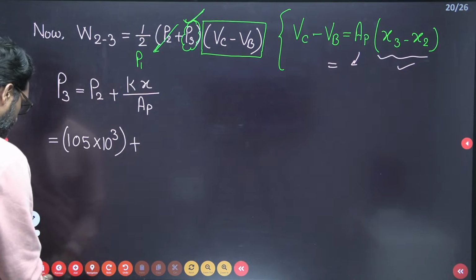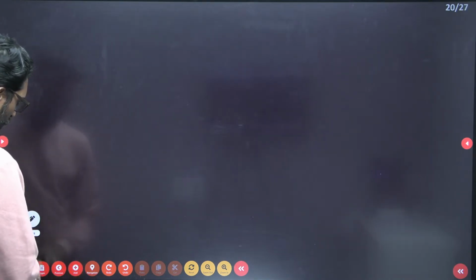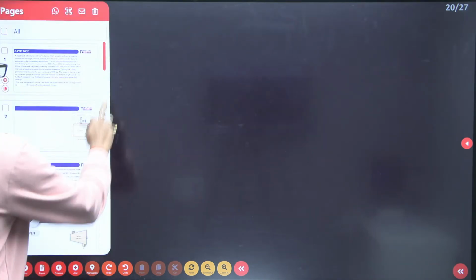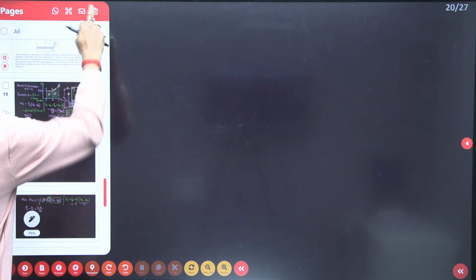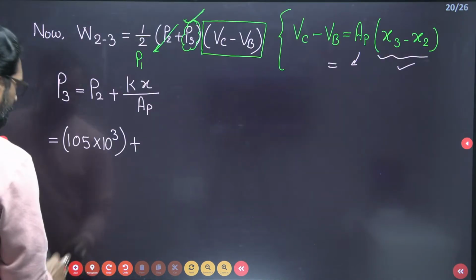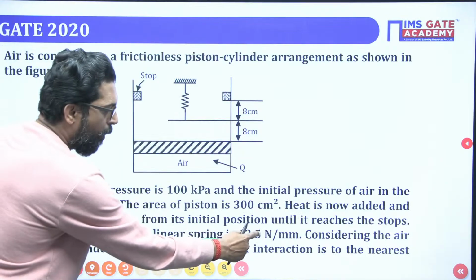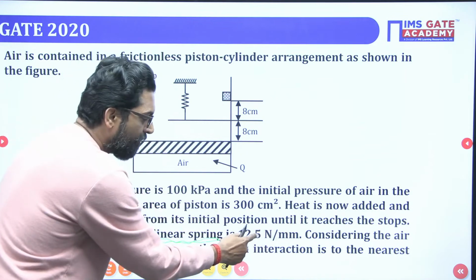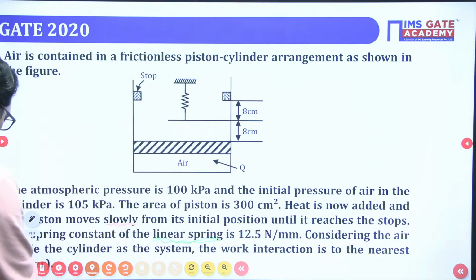Spring constant. This spring constant, beta, is 12.5 Newton per mm.